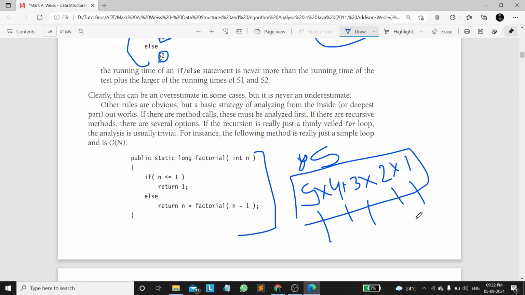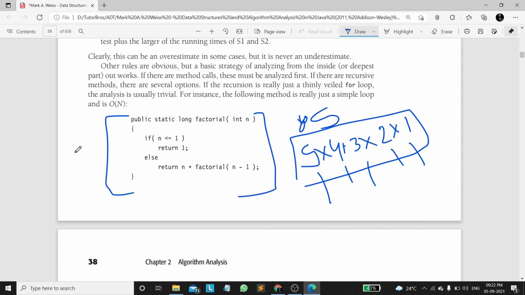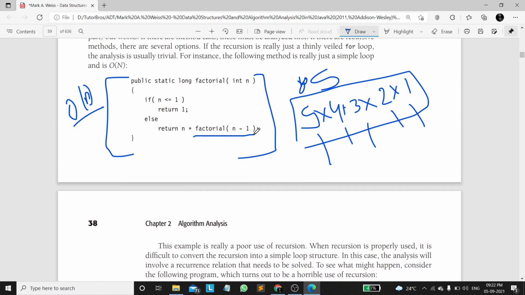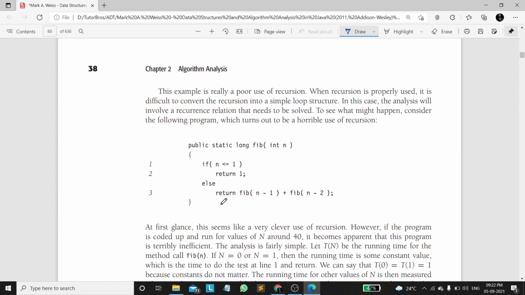If we give factorial of 5, it is executing 5 times, right? So for this, it will be big O of n time complexity, because it is executing n times. It is having n recursion calls, and each recursion call takes only one unit of time complexity, right? So it is big O of n. In case of Fibonacci numbers, if this is the program for Fibonacci numbers, you might be seeing that there are two recursion calls in each recursion call.